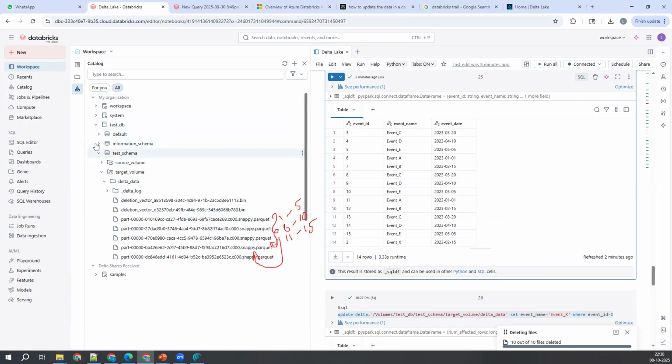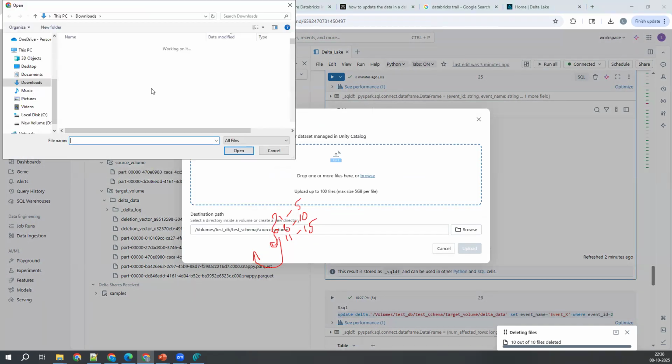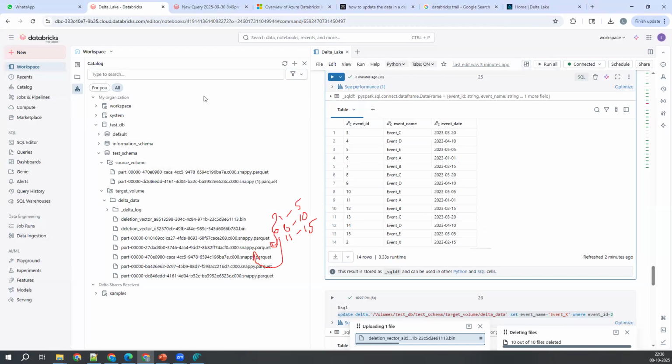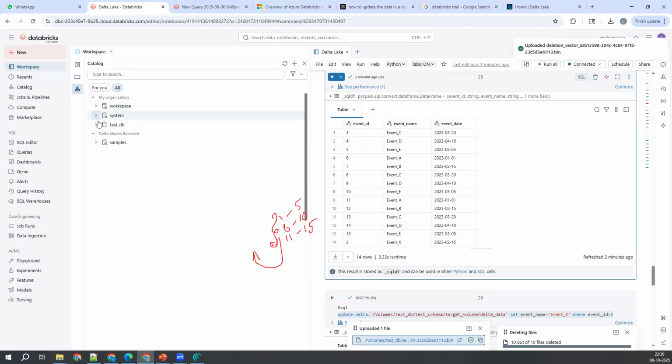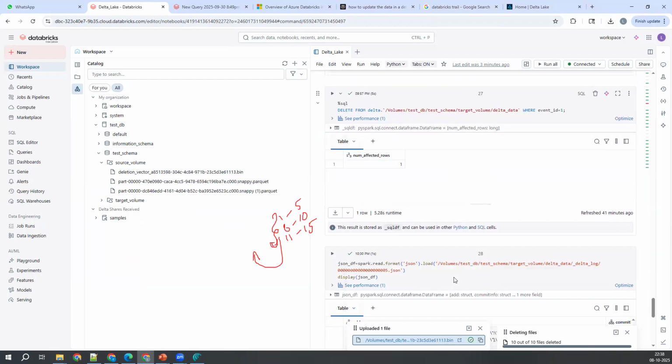So let me try to upload that file to the source volume. Let me go here. Let me try to upload to volume. Browse here and this deletion vector. Open this one. Upload this. And where is this path? Source volume. And try to copy volume full path. And we'll try to read in a Parquet format.